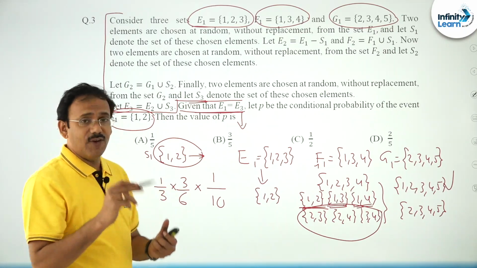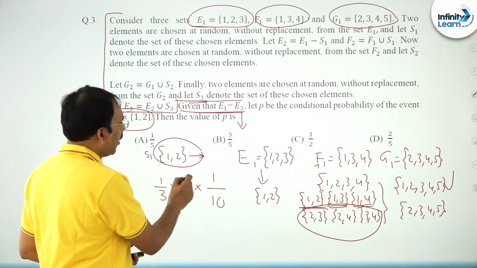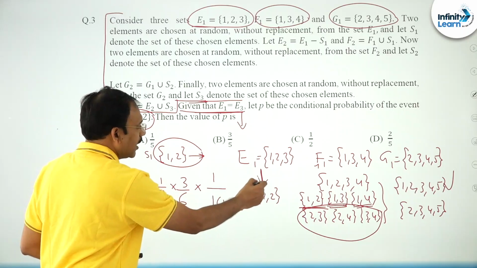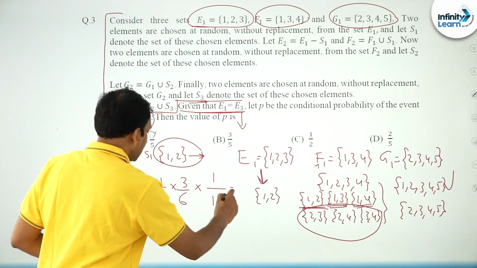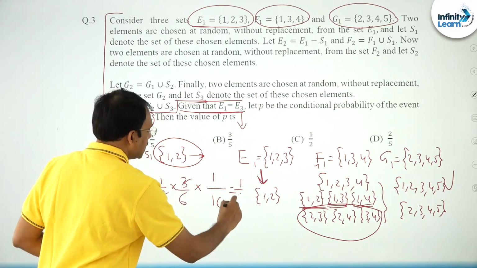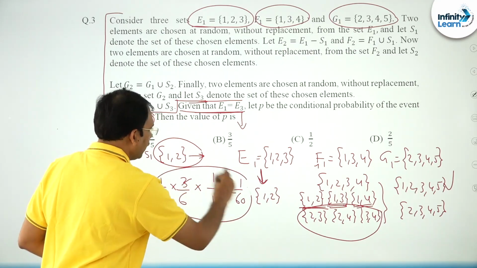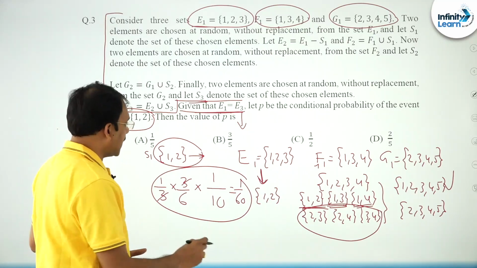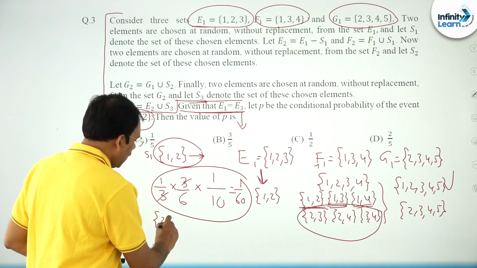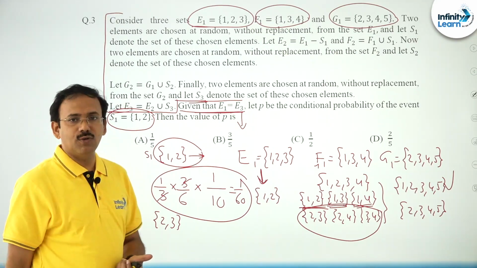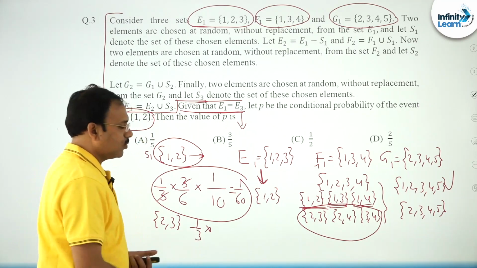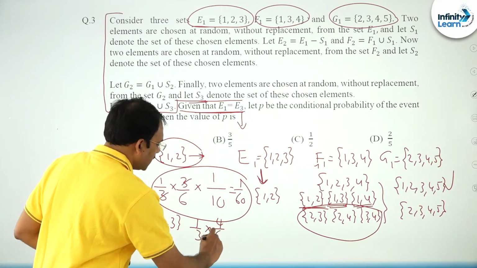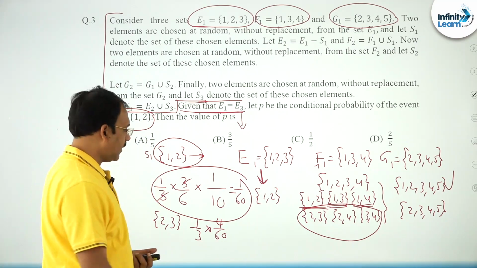In the same way, this is all for starting the journey with {1, 2}, which is 1 by 60, the probability in the first case, right. In the same way, for {2, 3} and {1, 3} also you can compute, friends: 1 by 3 into, you will get 4 by 60 similarly.